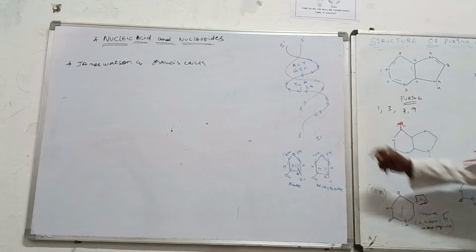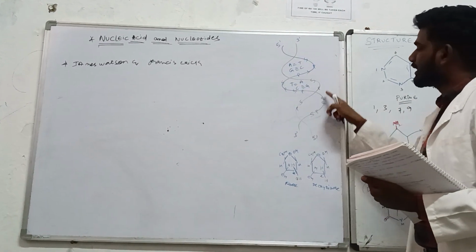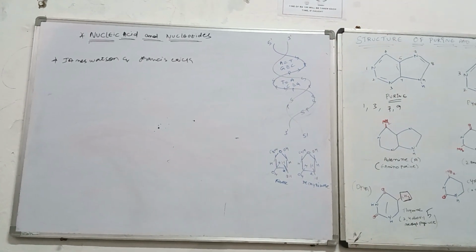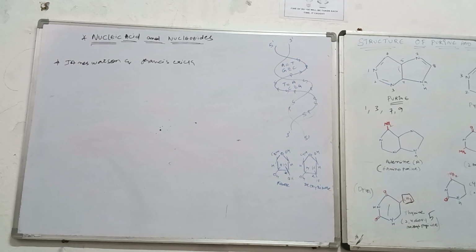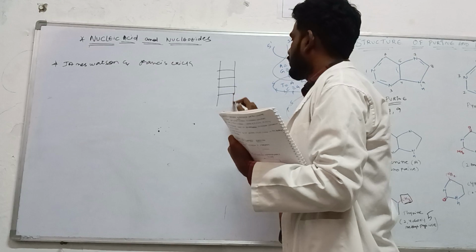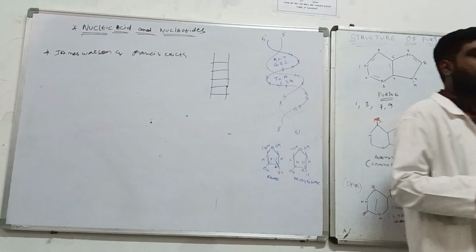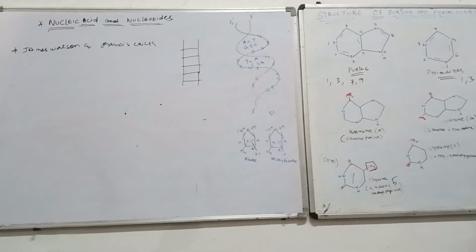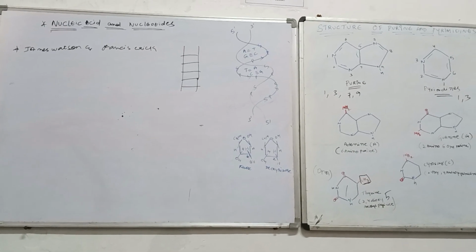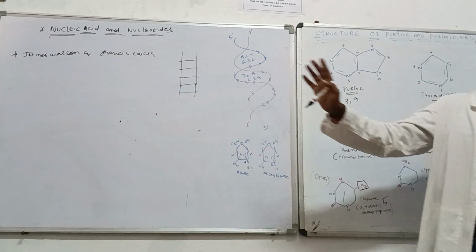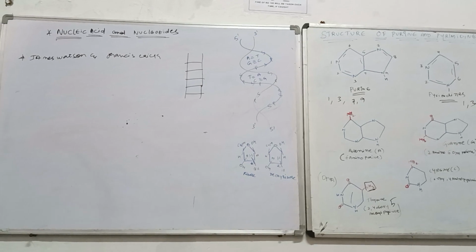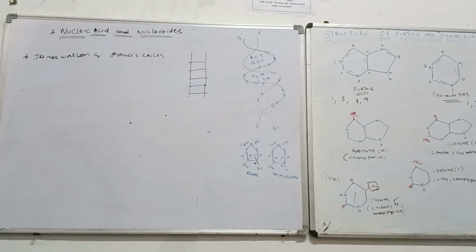Now this is regarded as a double helical structure, or you can also say a ladder. How will the ladder be? The ladder will be in this manner, isn't it? Now if you twist that ladder, the DNA structure will be similar to that. So the DNA double helical structure is also considered a twisted ladder.